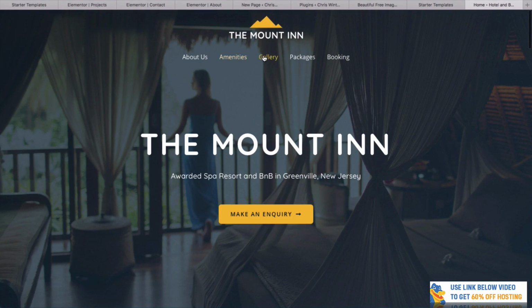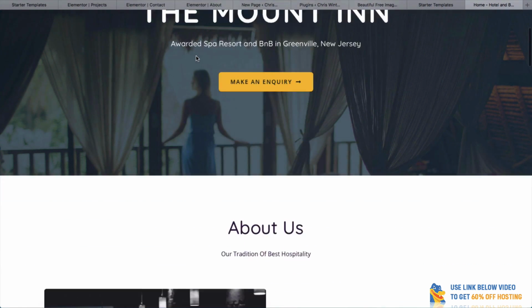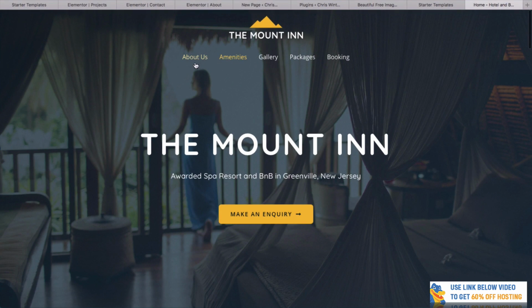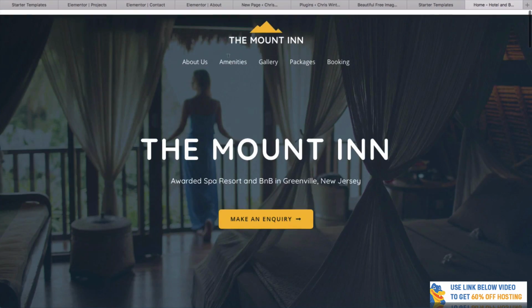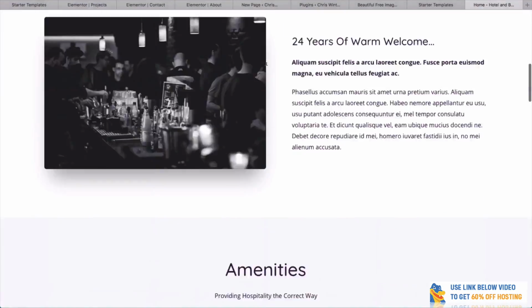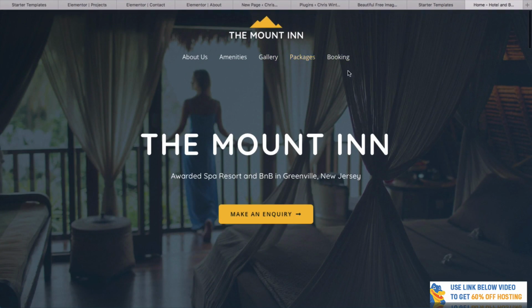And a nice section here, and this one here, this is interesting. So this is a one-page website, but it also has multiple pages. So if you see this, when I click this, it's actually just going to scroll down. Isn't that cool? So we go to amenities. It scrolls all the way down to amenities. Gallery scrolls down. I love this kind of site. This is a really nice one as well.